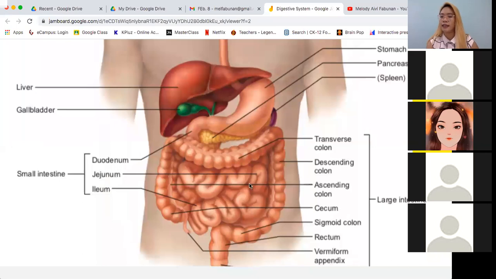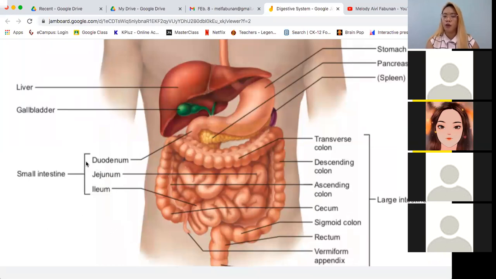Ito siya yung nasa gitna. And it is divided into 3 parts. Okay? The first part of the intestine, directly after the stomach, is what we call the duodenum. And then after the duodenum, it will go to the jejunum. And then the last one is what we call the ileum. So bakit natin kailangang i-differentiate yung parts ng small intestine? It's because they have different functions.